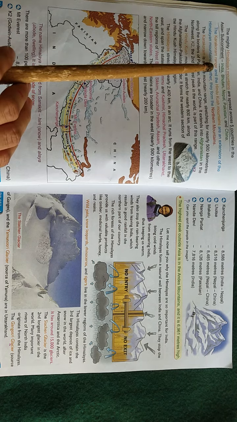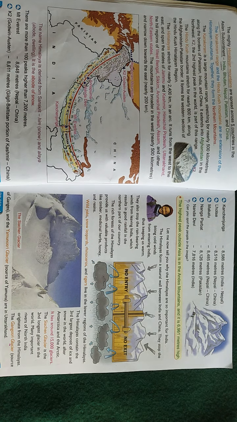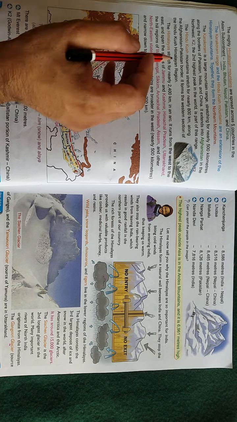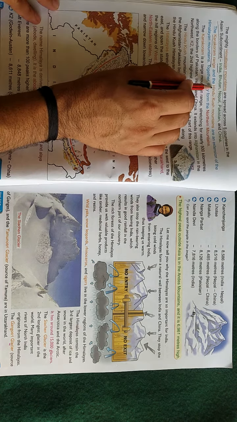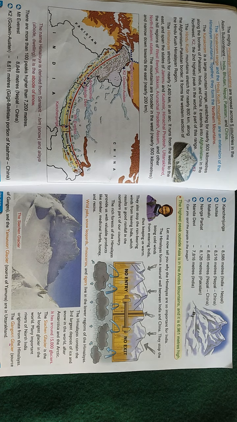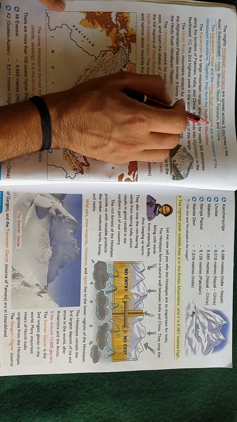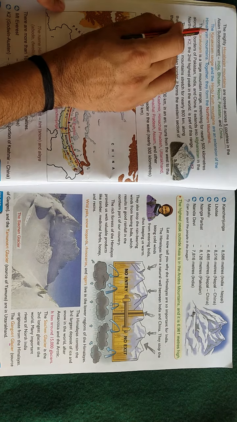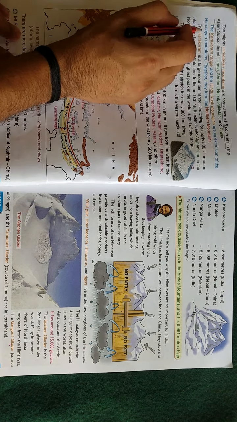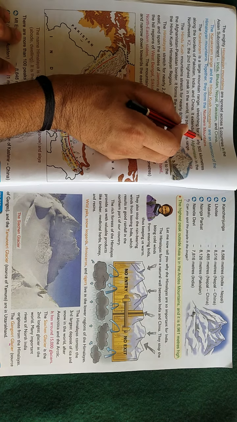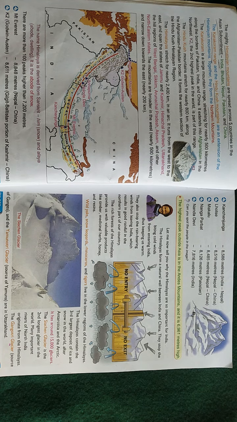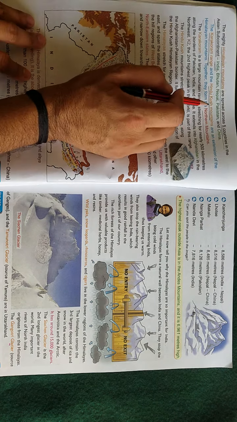The Karakoram range and the Hindu Kush mountains are extensions of the Himalaya mountains. Students, you have to understand what I am telling. You have to remember these mountains, there are no other options, and try to find them in this picture. These two mountains are extensions of the Himalaya. Together they form the northern mountains. Understood?